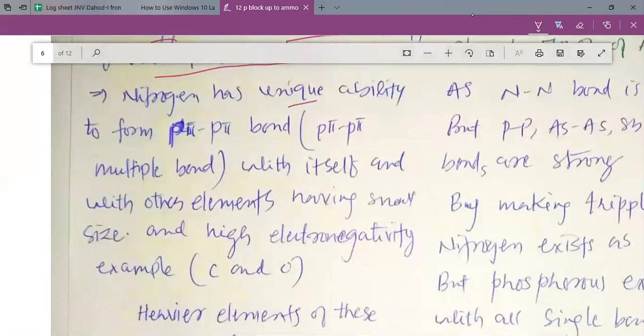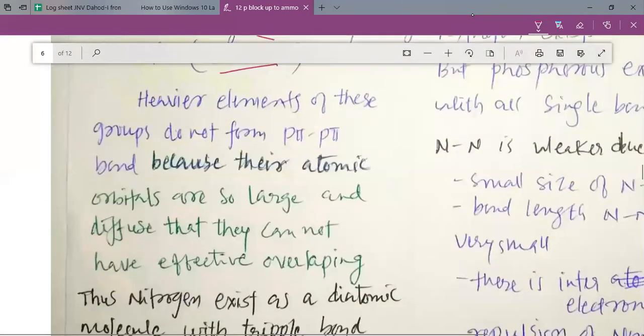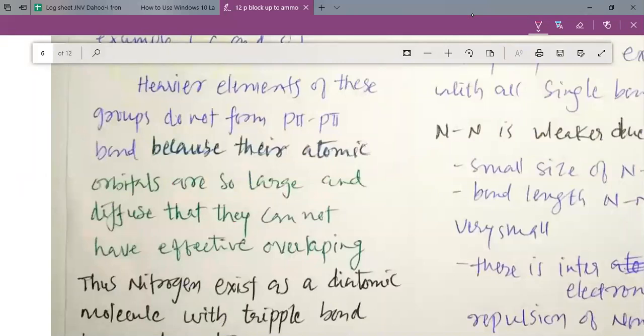Nitrogen has a unique ability to form p-pi-p-pi bonds. Remember, p-pi-p-pi bonds are possible when nitrogen makes multiple bonds. So we can write p-pi-p-pi multiple bonds with itself as well as with other elements having small size and high electronegativity, like carbon and oxygen. The heavier elements, meaning phosphorus, arsenic, and antimony, do not form p-pi-p-pi bonds.